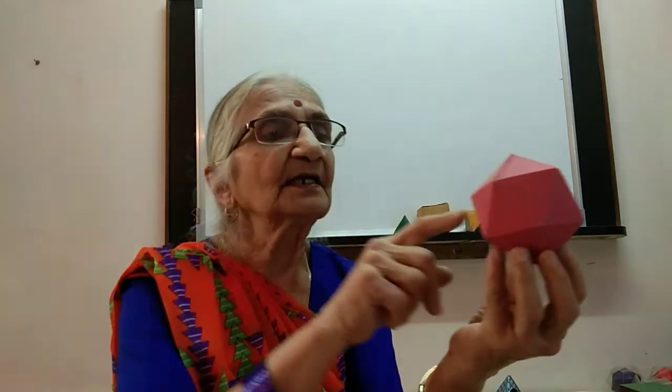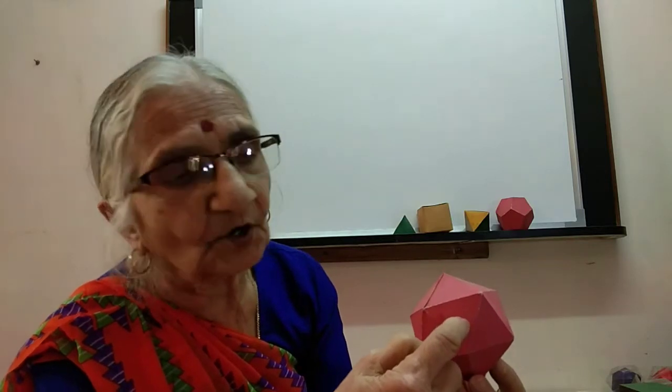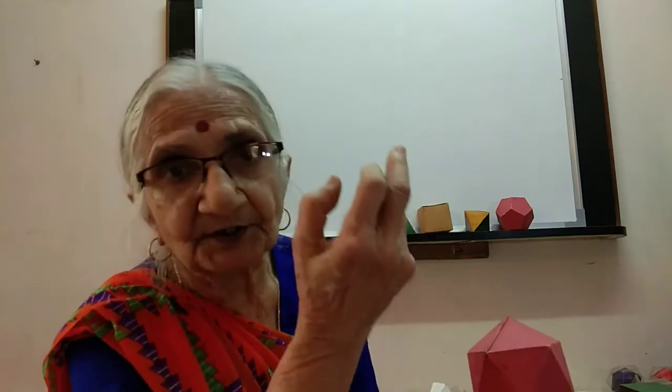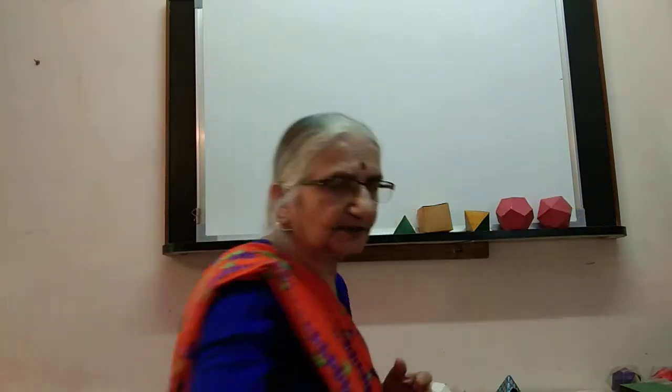And in between, on each of the top ones, you have one going downwards. And on each of the triangles below, there is one going upwards. So there are 5 downwards and 5 upwards, that means 10, 5 and 5, that makes 20. And we call it an icosahedron, meaning a solid with 20 faces. So that is the first intrinsic beauty, that there are only 5 such regular polyhedra.